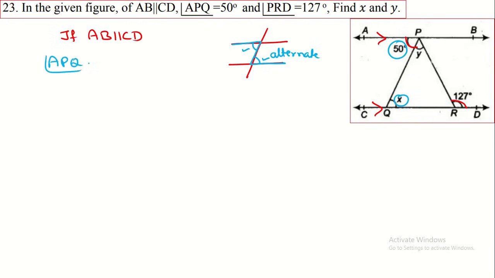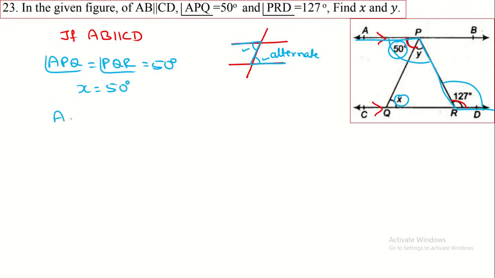Here this 50 degree is equal to angle X, because angle APQ is equal to angle PQR. Both the angles are equal, that is equal to 50 degree. So therefore angle X is equal to 50 degree. The value of X is equal to 50 degree. And in the same way, here also there are two alternate angles. So totally this one is equal to this one. Both these two are the alternate angles.